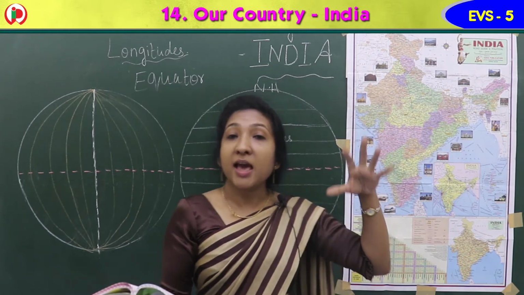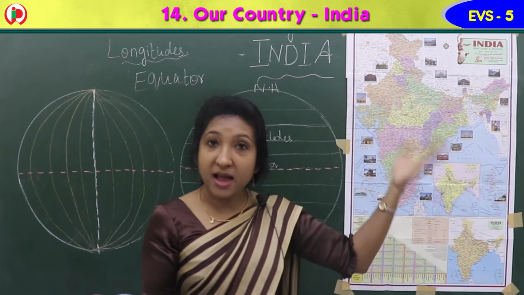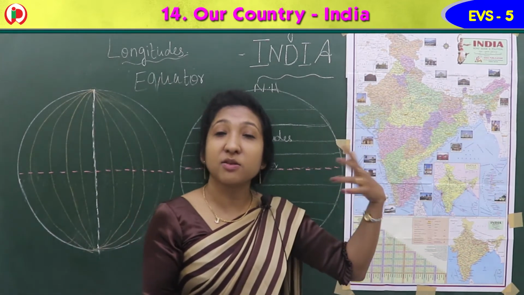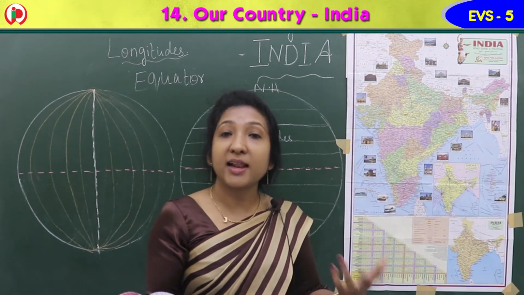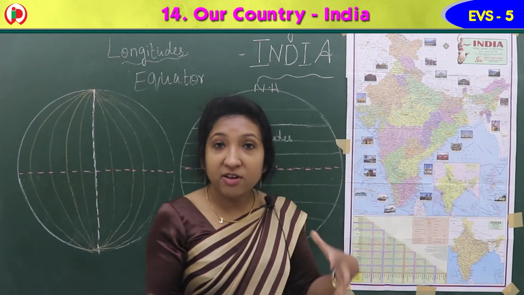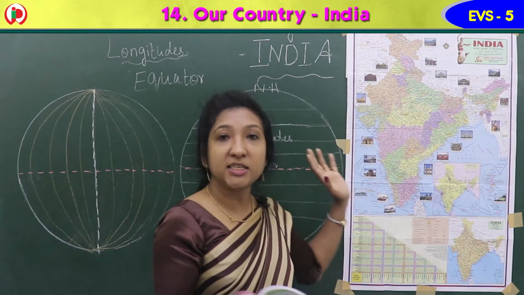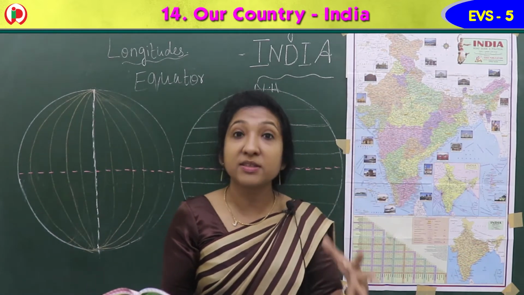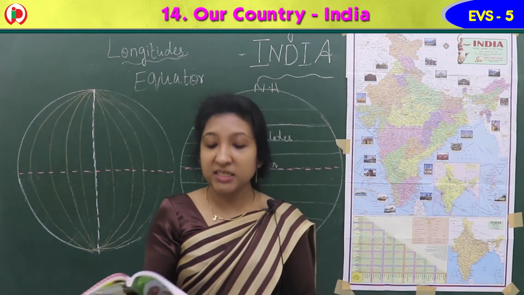Apart from this we have Himalayas, seas, rivers, lakes and all. So let us see where all these are there in India.